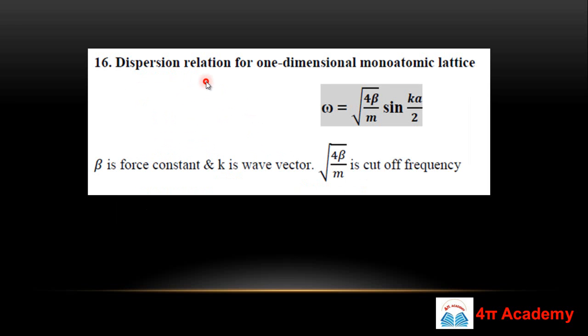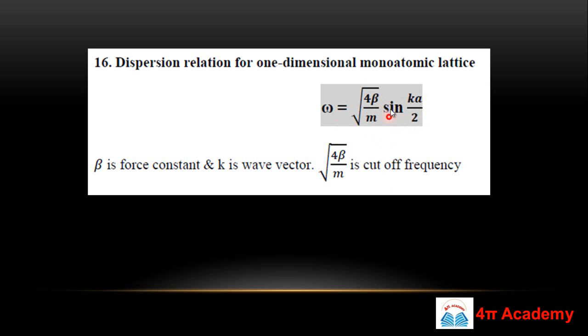So now this is the second part. This is about the one dimensional monoatomic lattice. If you have a lattice which is monoatomic, in the one dimensional monoatomic lattice you can calculate the value of omega, which is the frequency. This relation is known as the dispersion relation. For the 1D monoatomic lattice, omega will be under root 4 beta upon m times sine Ka by 2. Here beta is your force constant, and k is the wave vector. The term 4 beta upon m will be your cutoff frequency. So keep in mind that this formula is very, very important.